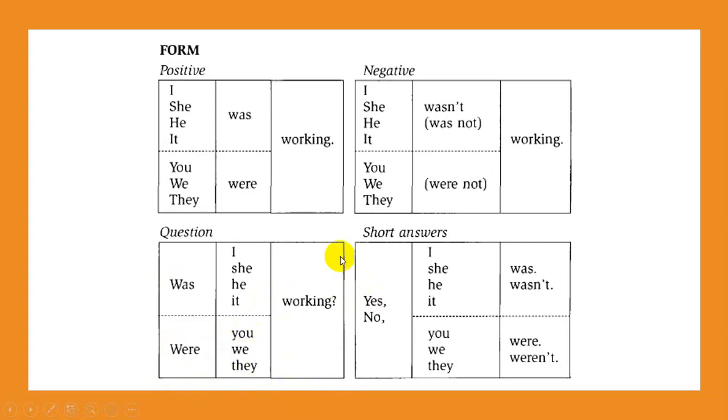What is the answer to the question? If my answer is yes, I was, or maybe no, I wasn't. But if I have to answer with you, yes, you were. But if it's negative, no, you weren't. That's all. It's really simple.